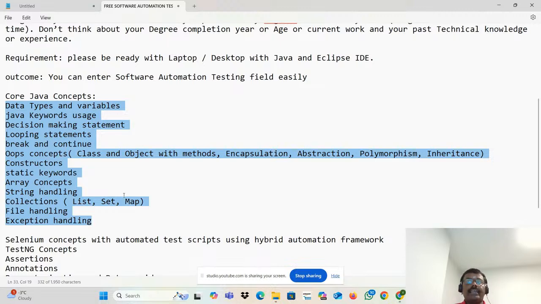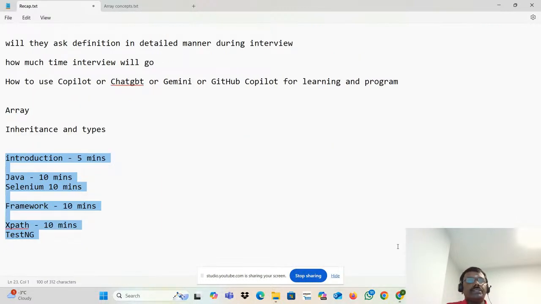If you know these basics, then you can debug the program without any issue. But if you're stuck in a program, what should you do? Don't worry. Copy, paste into ChatGPT. It will give the solution. So programming is easy. Understand the basics, team. Then you can easily work on automation. Some people from the village side are really concerned, boss, I'm not good at programming.